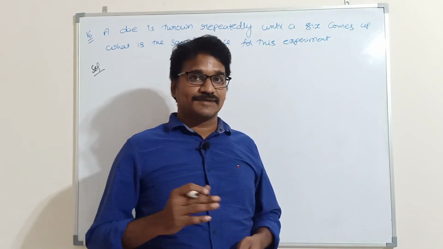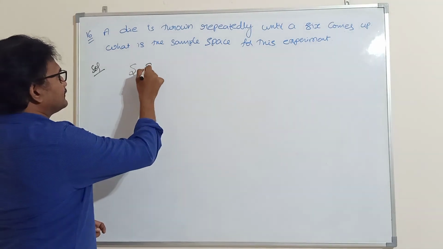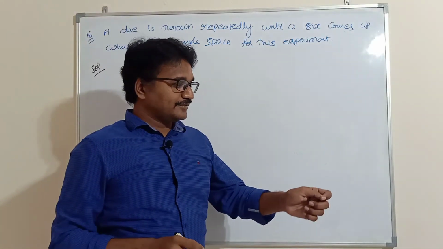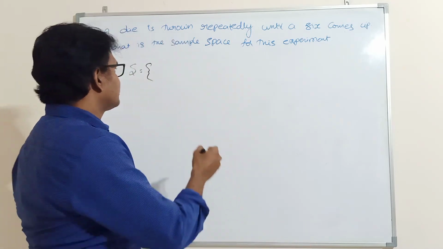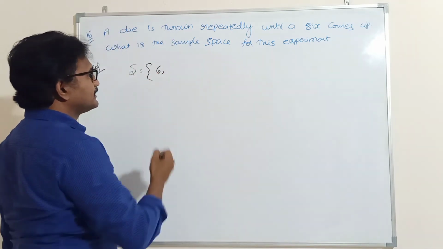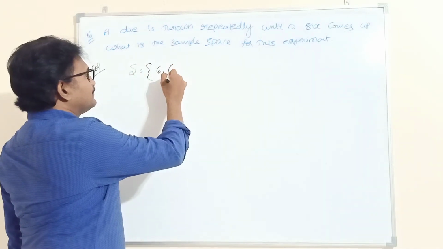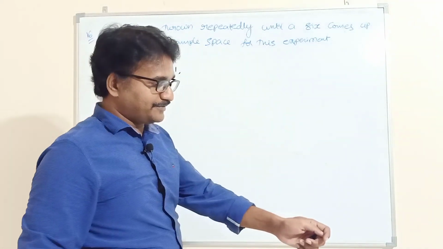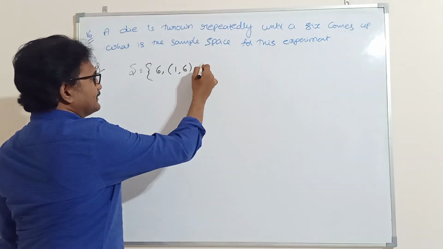So we have to write S. S is equal to: in the first attempt you may get 6. There is a chance. Suppose in the first attempt you get 1, then in the second attempt you have a chance to get 6.